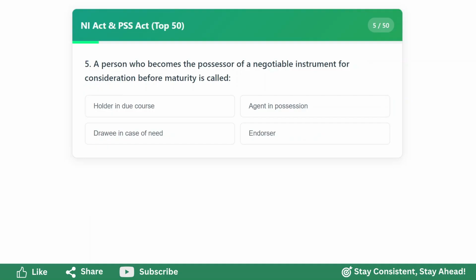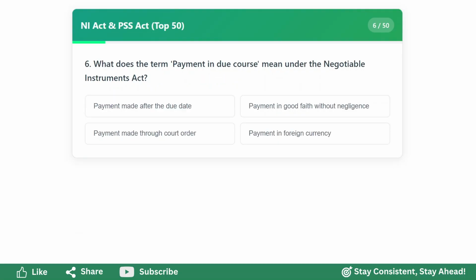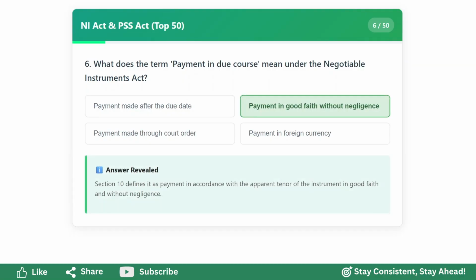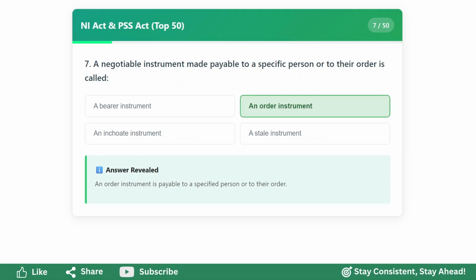A person who becomes the possessor of a negotiable instrument for consideration before maturity is called holder in due course. What does the term payment in due course mean under the Negotiable Instruments Act? Payment in good faith without negligence. A negotiable instrument made payable to a specific person or to their order is called an order instrument.